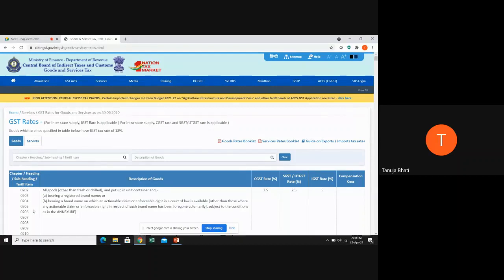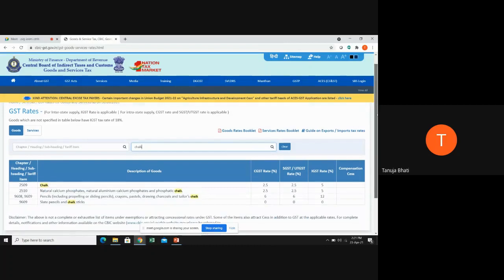Your HSN is an 8-digit code, right? The first 2 digits specify the chapter from which it is taken, the next 2 digits specify the heading, the next 2 digits specify the subheading, and the last 2 digits specify the tariff item. Suppose for the description of goods I take chalk. If you want to know the HSN for chalk and the rate of GST to be charged on chalk, just type that item here, because you will not know the HSN. So you write the name of that product or goods and click enter.